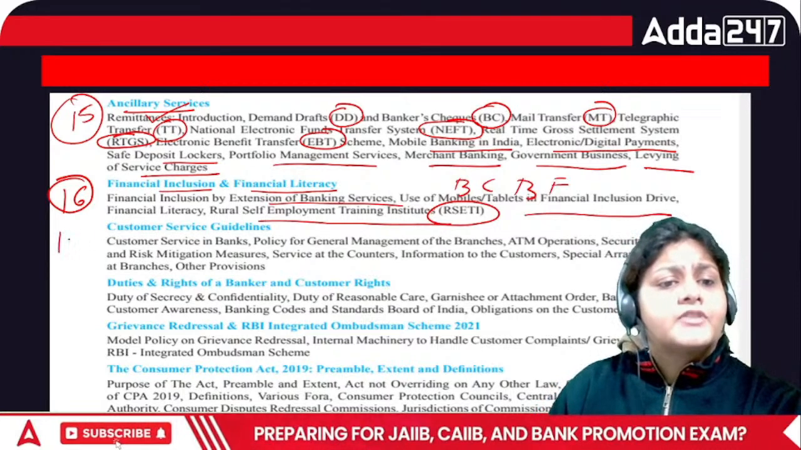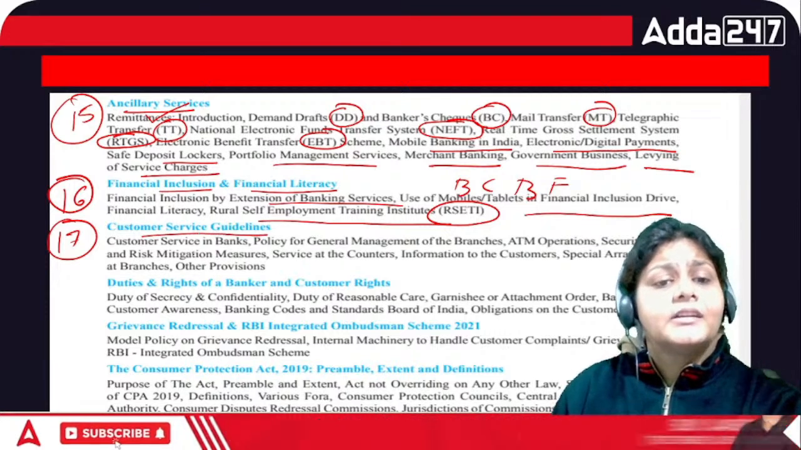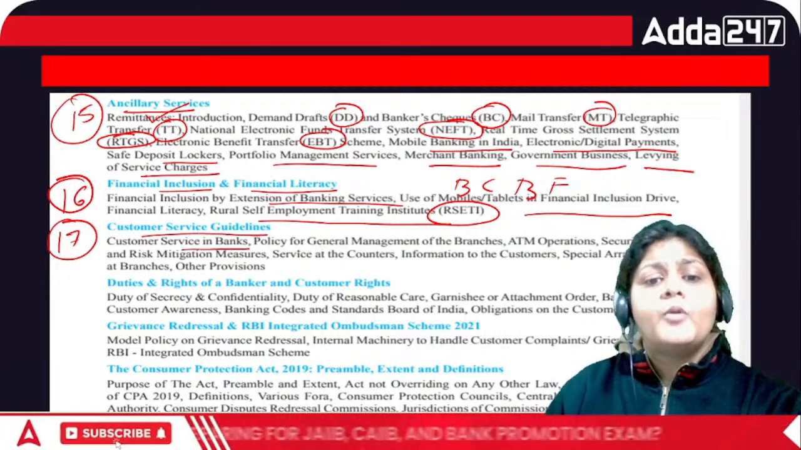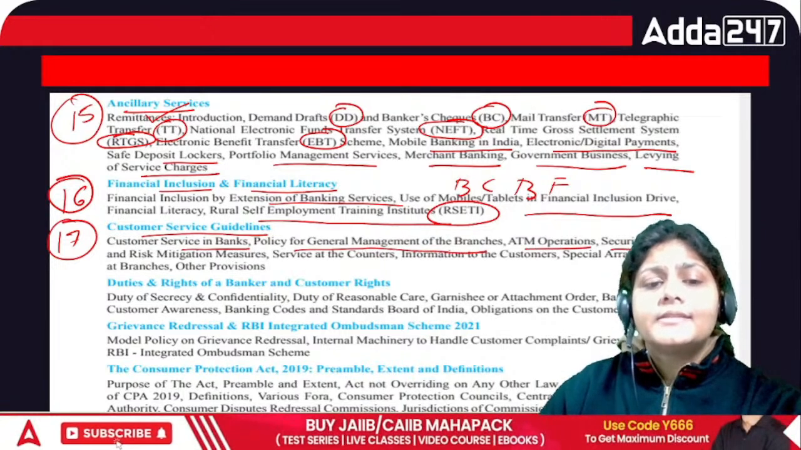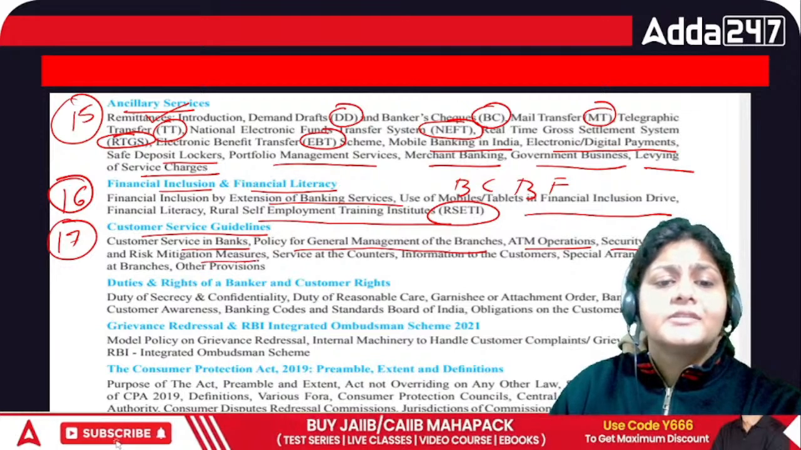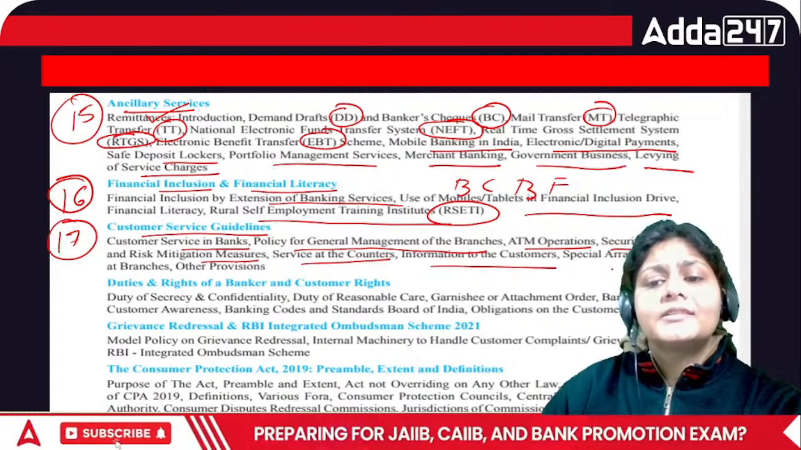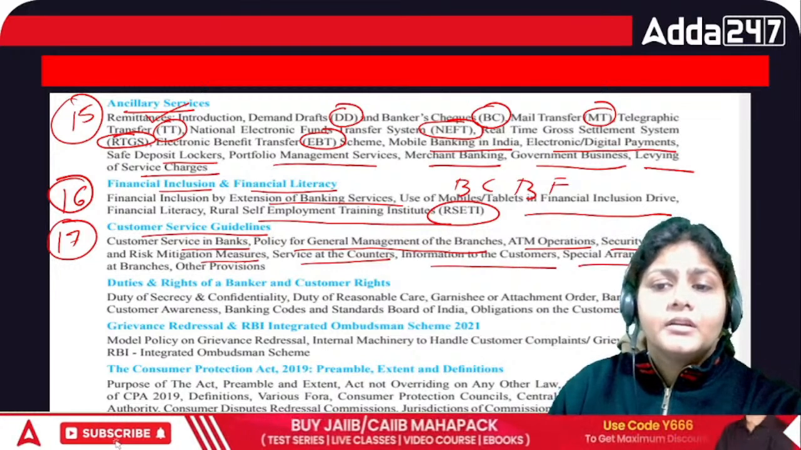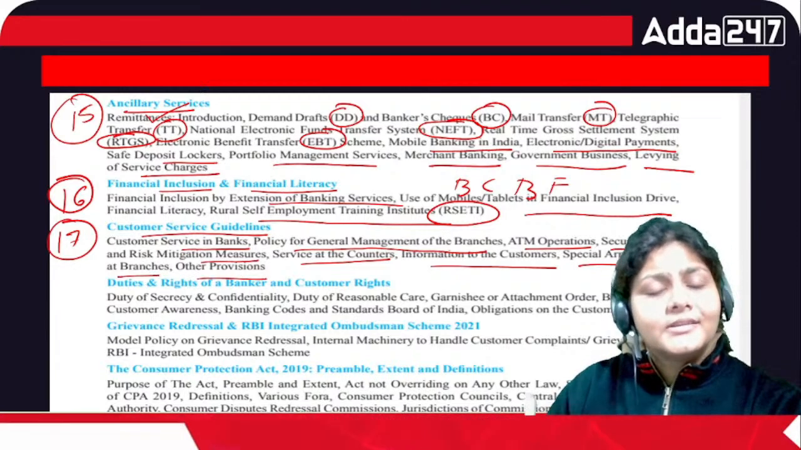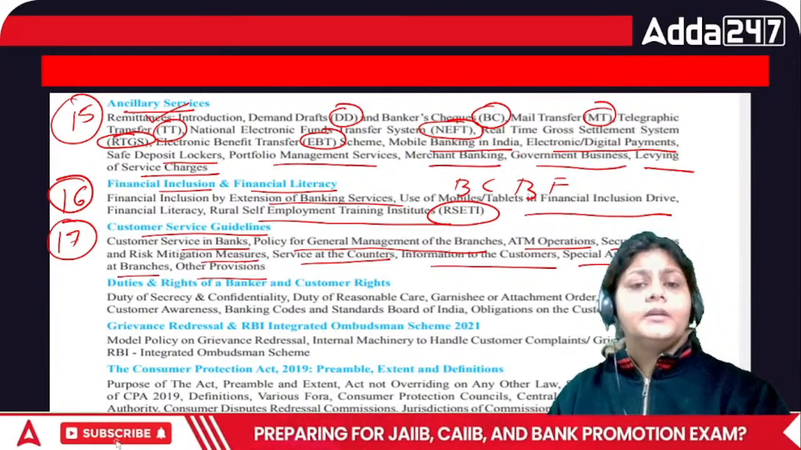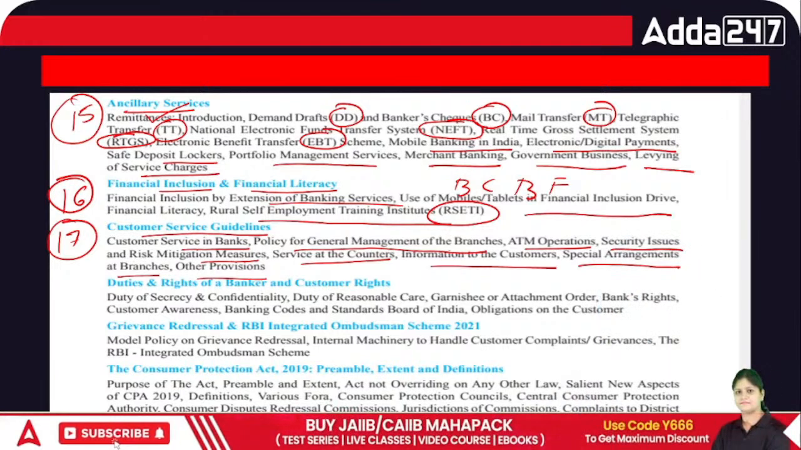Then we have chapter number 17, customer service guidelines. So what is customer service in the bank? Then policy for general management of the branches, ATM operation, security issue and risk mitigation measures, service at the counter, information to the customer, special arrangement at the branches, other provisions. So this is all we are going to cover under the customer service guidelines. This is your chapter number 17.